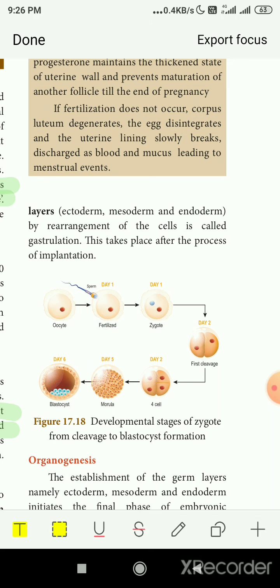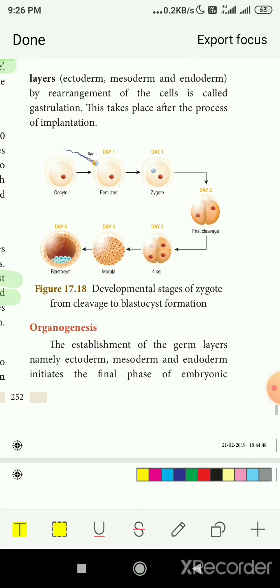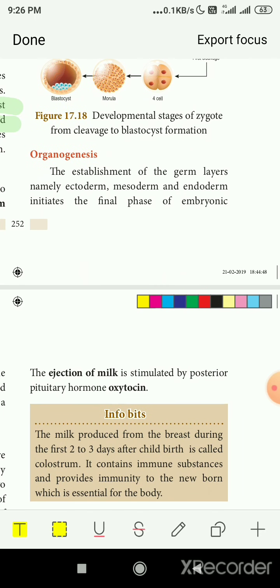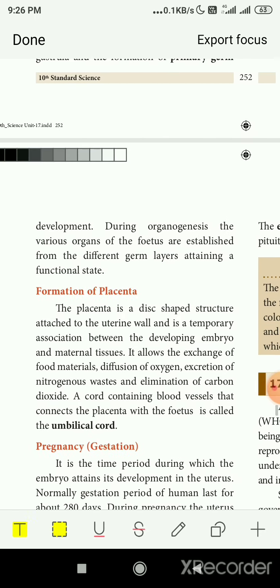Then organogenesis. Organogenesis is the program where each organ slowly gets developed for the zygote, for the developing embryo. Okay, the establishment of the germ layers, namely ectoderm, mesoderm, and endoderm, initiates the final phase of embryonic development.